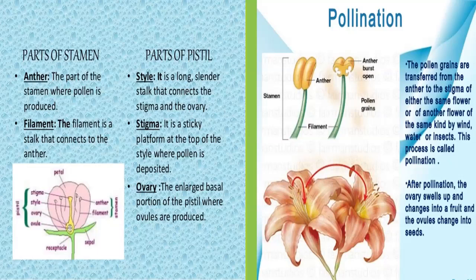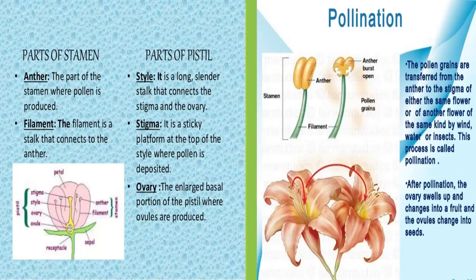Fourth is the pistil. In the center of a flower, there is a flask-shaped organ, and this flask-shaped organ is called pistil. Pistil is the female part of a flower. Pistil is made up of three parts: stigma, style, and ovary.